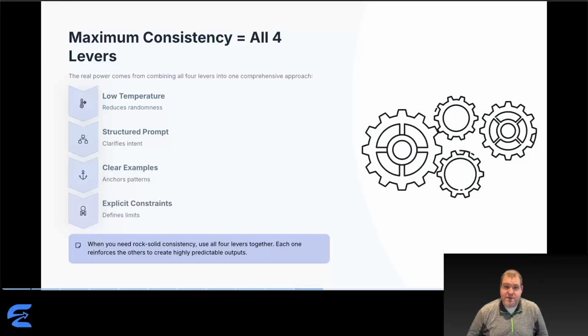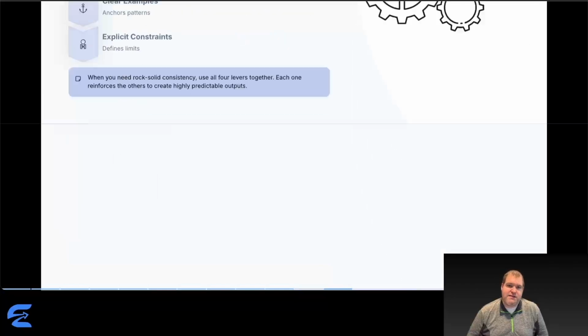Real power comes from combining all 4 levers. Low temperature reduces system level randomness. Structured prompt eliminates interpretation. Clear examples anchor exact patterns. Explicit constraints define boundaries. Each lever addresses a different source of variation. Temperature handles system randomness. Structure handles interpretation. Examples handle pattern ambiguity. Constraints handle boundary uncertainty. When you need rock solid consistency, customer communications, compliance documentation, automated workflows, use all 4 together. Each reinforces the others to create highly predictable outputs.